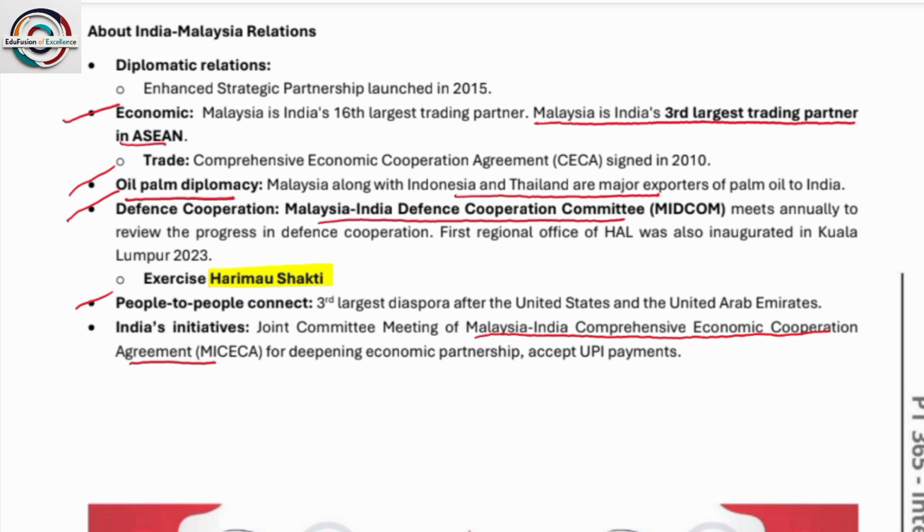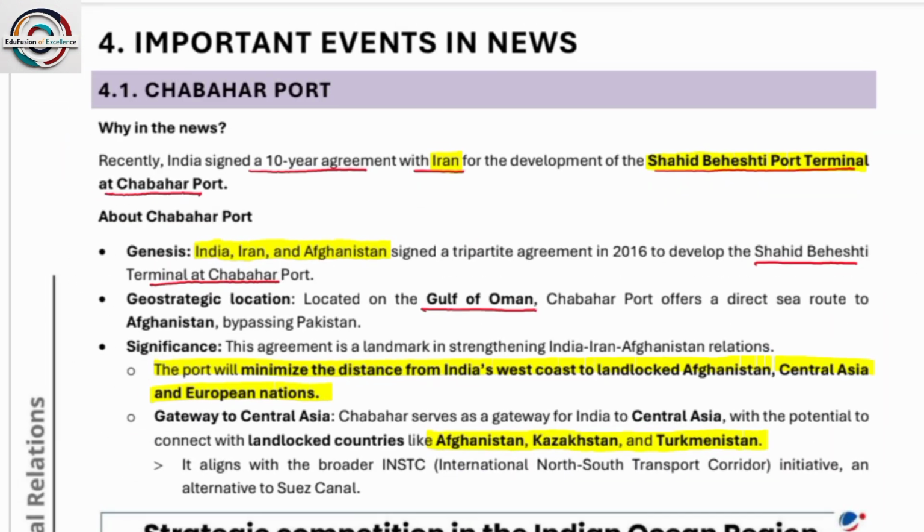The first regional office of HAL was also inaugurated in Kuala Lumpur. Okay, next, exercise Harimau Shakti, and people-to-people connect. Okay. So see, for people-to-people connect, there is also a joint initiative like the Malaysia-India Comprehensive Economic Cooperation Agreement. Okay. So next, these are important events in the news.